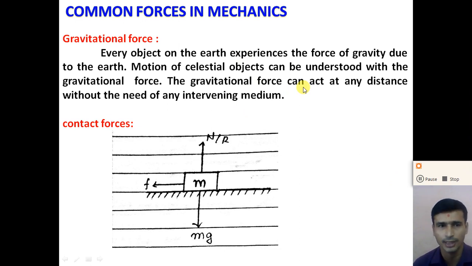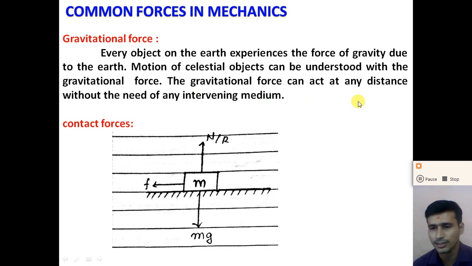Every object on the earth experiences this force due to its mass. The motion of celestial objects can be understood with the gravitational force. Gravitational force can act at any distance without the need of an intervening medium.